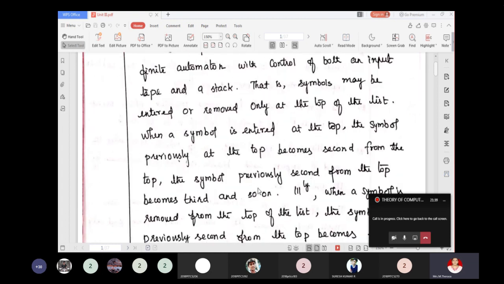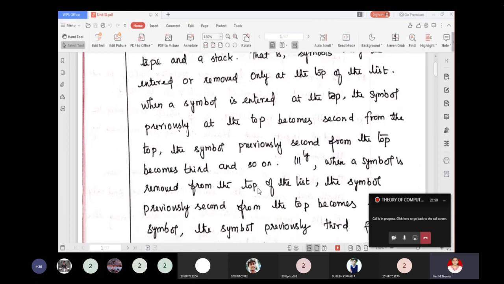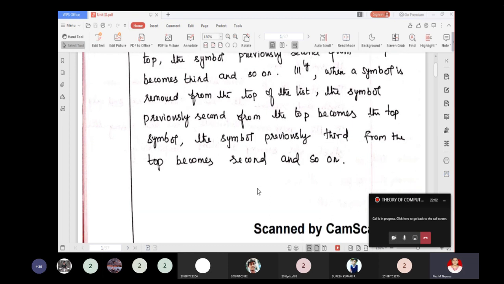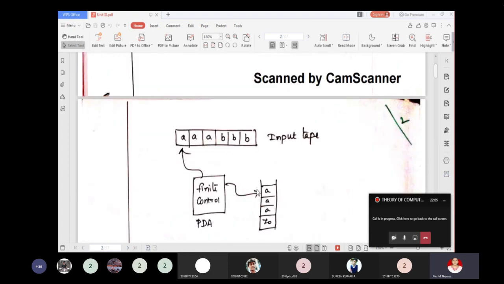When a simple symbol is entered at the top, the symbol previously at the top becomes the second from the top. The symbol previously second from the top becomes the third, and so on. Similarly, when a symbol is removed from the top of the list, the symbol previously second from the top becomes the top symbol. The symbol previously third from the top becomes the second, and so on.